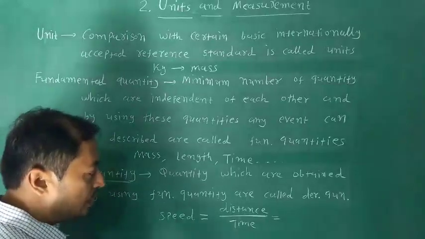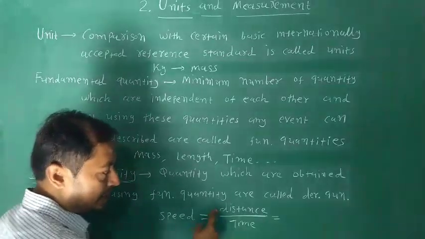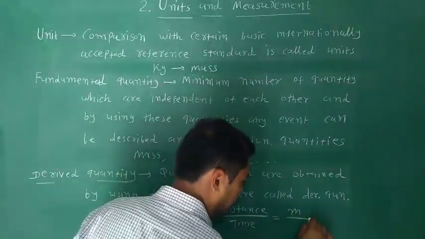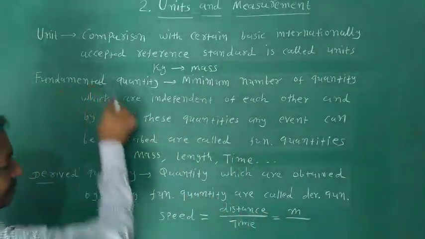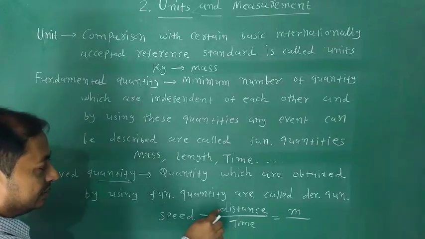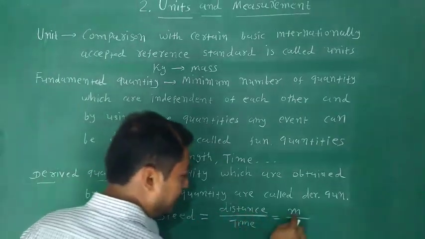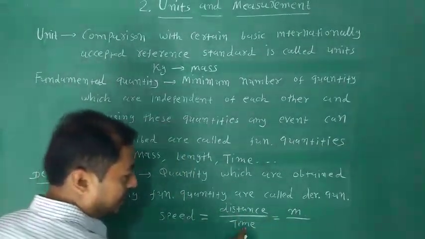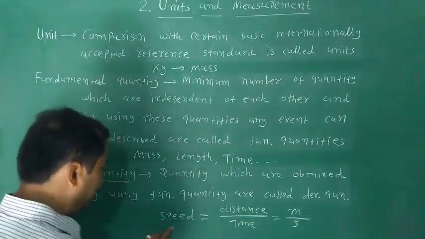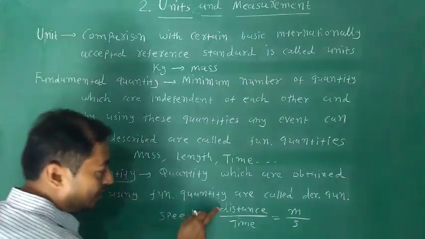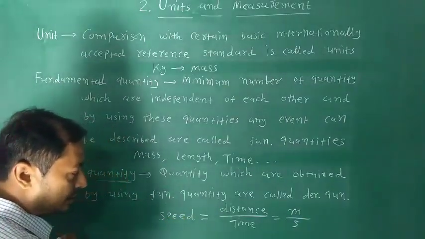Friends, the unit of distance is meter. Here distance is a fundamental quantity, otherwise length, and its unit is meter, and the unit of time is second. So here speed is a derived quantity with the help of the fundamental quantities.